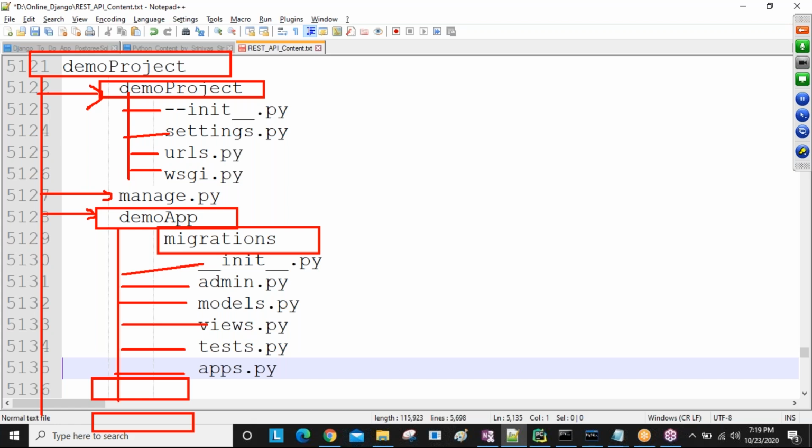Clear this one? So here this is the project, and this is the application. This point, remember, this is becoming like a folder. This folder contains the project name and application name. That is the concept. Clear, guys?